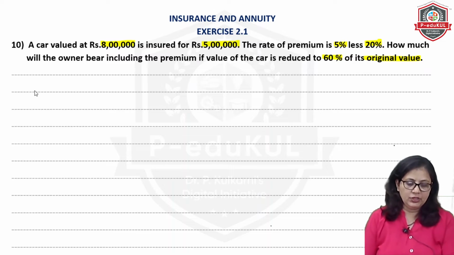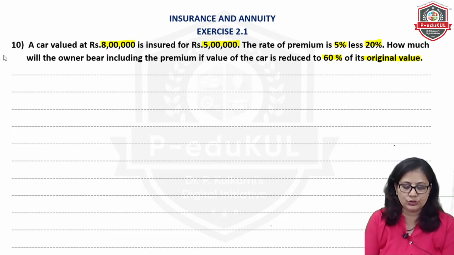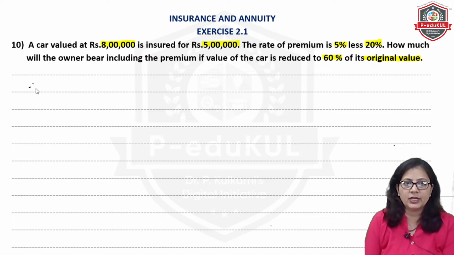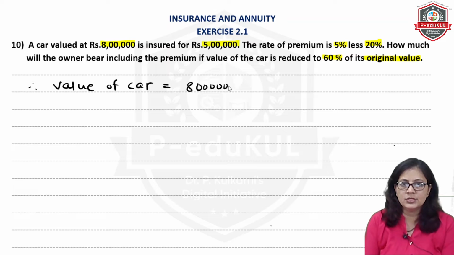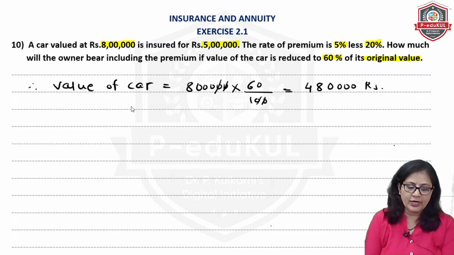Now the value of car is reduced. So now we will calculate the further part of it. That is, the value of car is reduced to 60% of its original value. The original value is 8 lakh. 8 lakh का 60% हमें पहले निकालना पड़ेगा. So value of car will be 60% of 8 lakh. So 8 6s are 48, and then remaining zeros 1 2 3 4. So that will be 4,80,000 rupees.